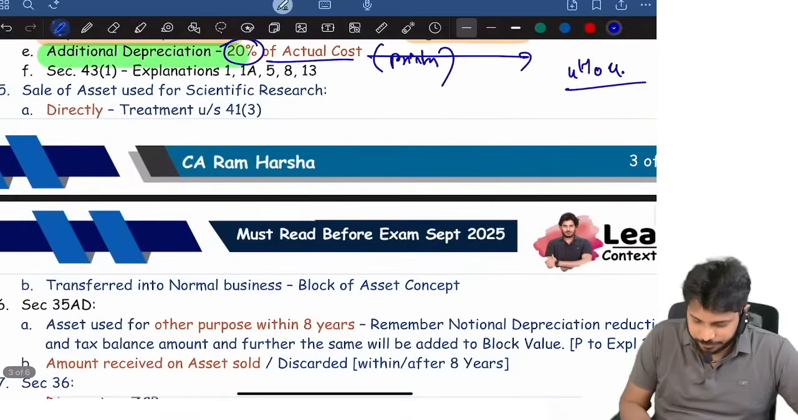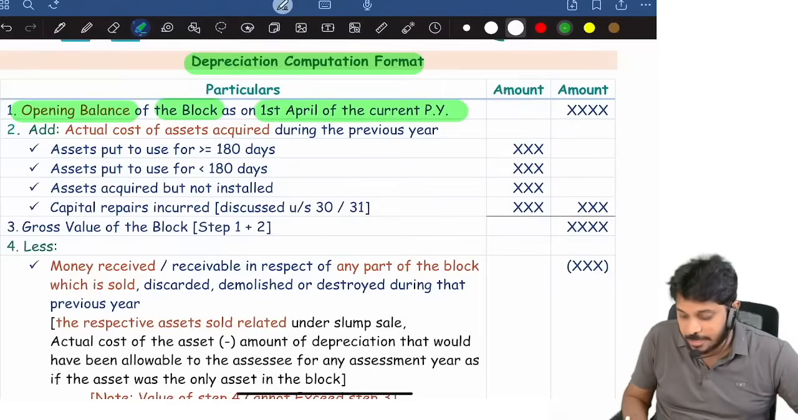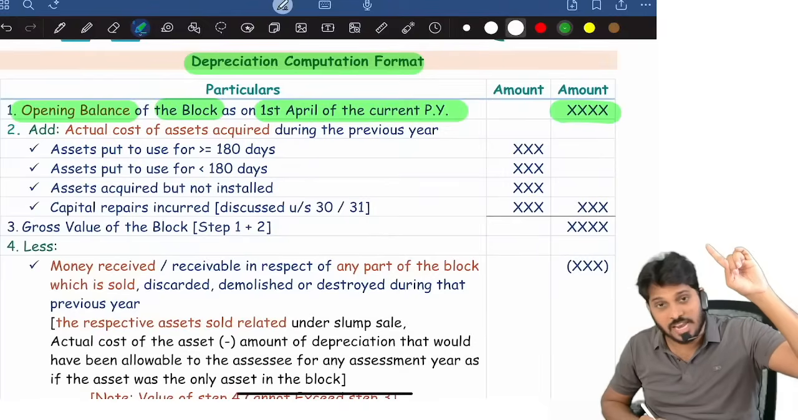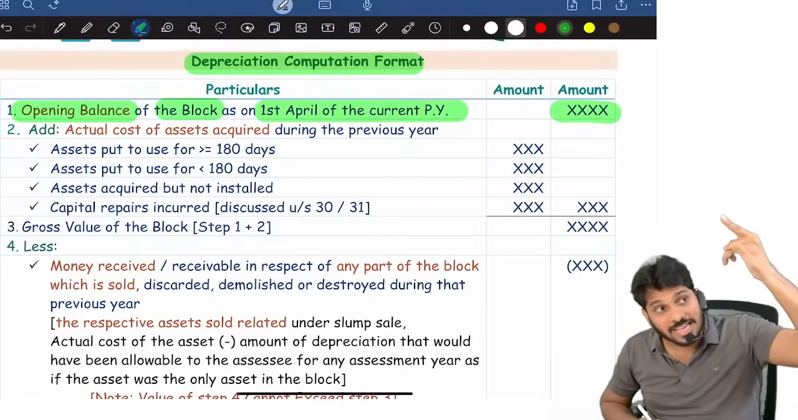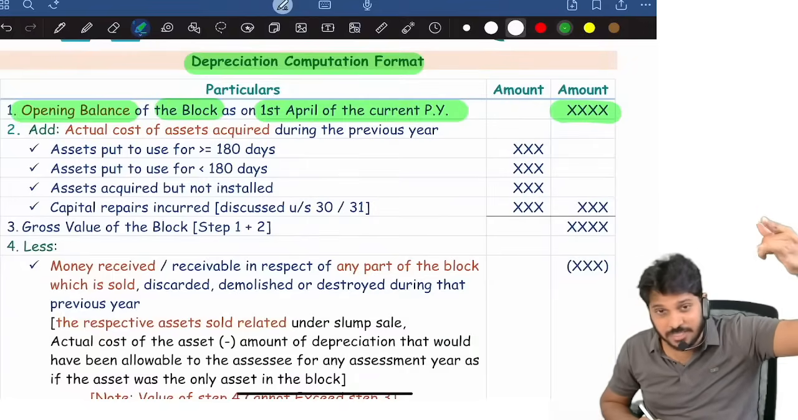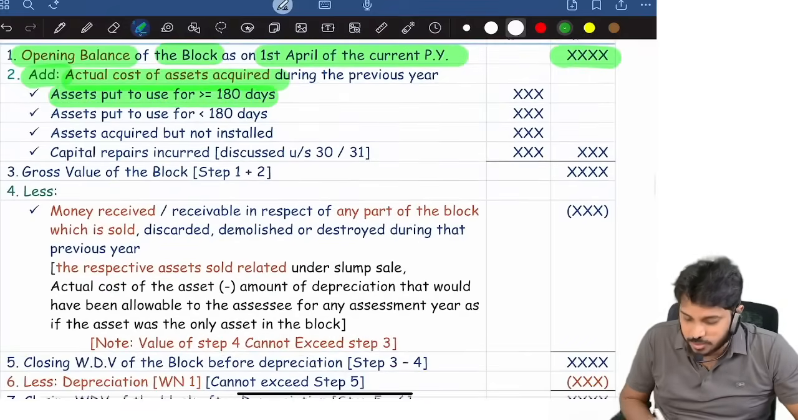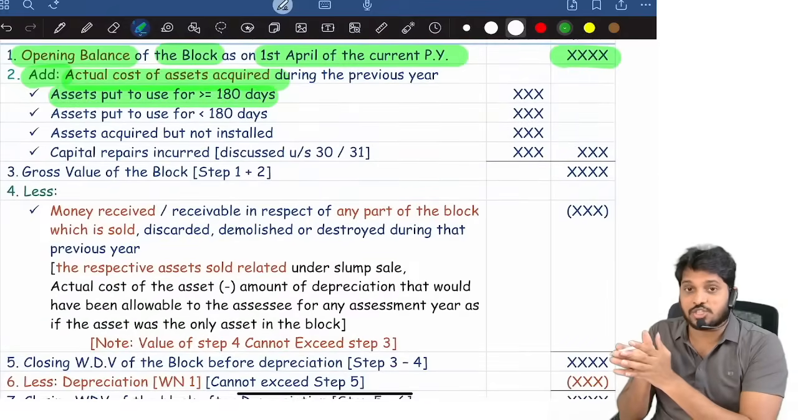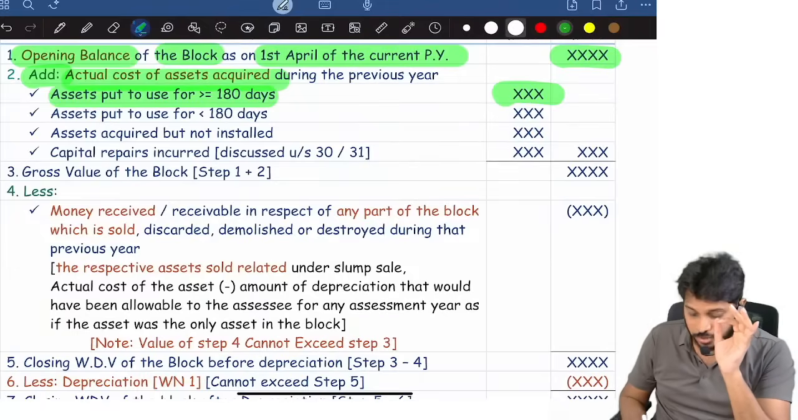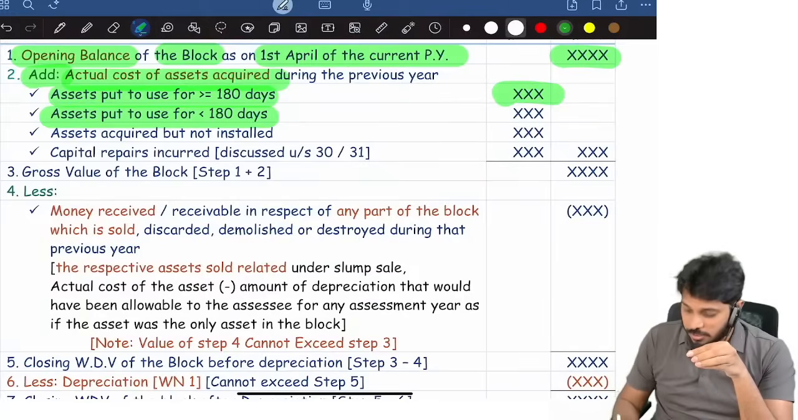Okay, that's it. Now look at the format of depreciation. First, the opening balance of the block on 1st April of the current year. Sometimes in exam they will not give you the opening value, they'll give you the closing value, 31st March of the last year. If nothing is mentioned, reduce depreciation of the last year and then consider the opening value. If they clearly mention that it is after depreciation, then take it as the opening value. Then add actual cost of assets acquired, assets put to use for more than or equal to 180 days. If the asset is installed on or before 3rd October, the total actual cost of that asset. Then actual cost of assets installed on or after 4th October, that value.